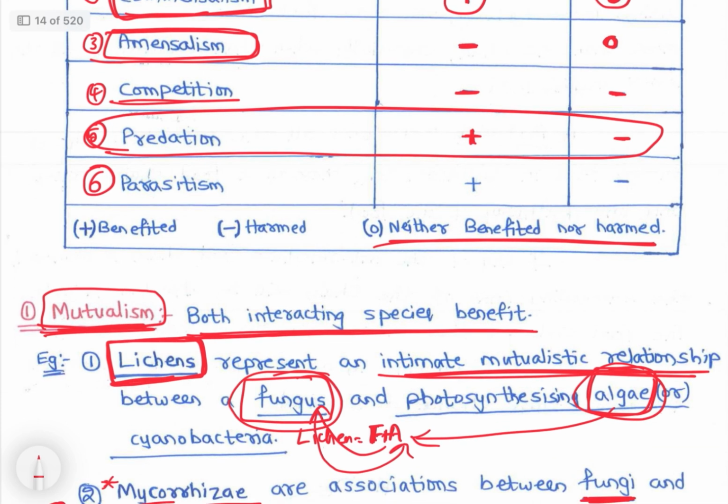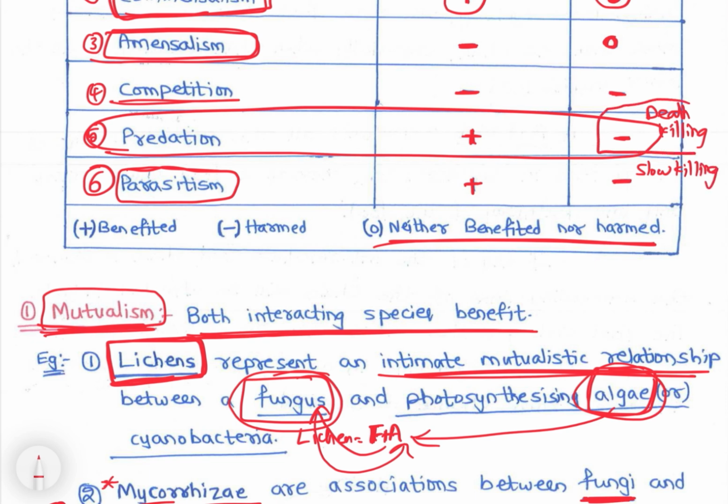Next is parasitism. Parasitism is also positive and negative, but here the difference is that predation leads to death, killing, while in parasitism it is slow killing or no killing, just negatively affecting.